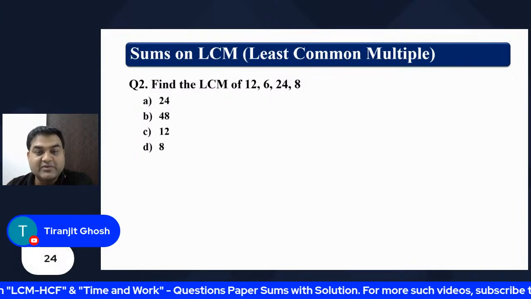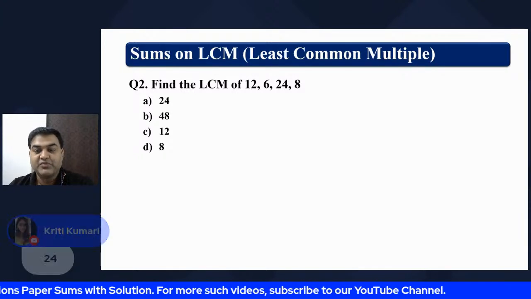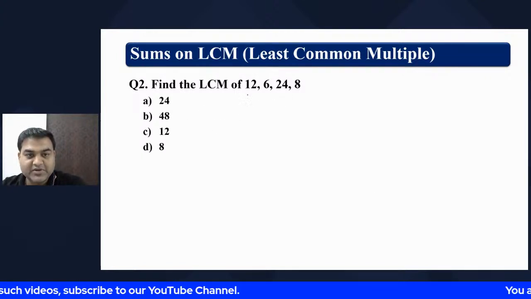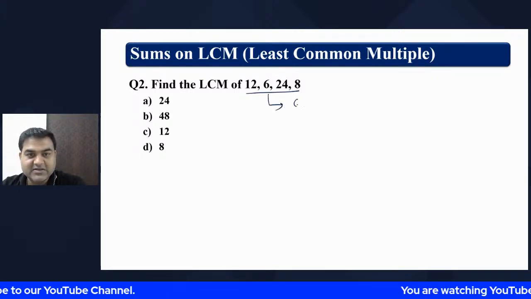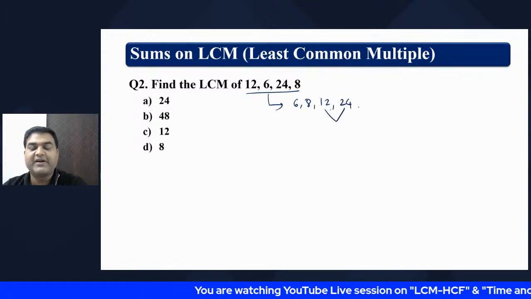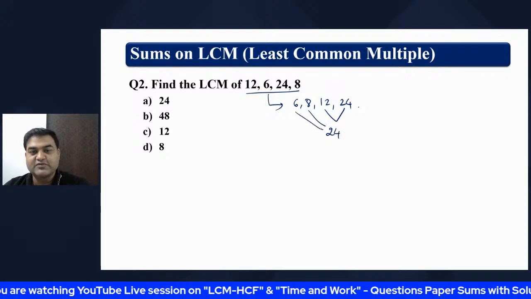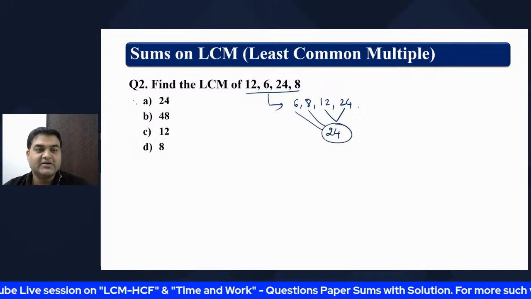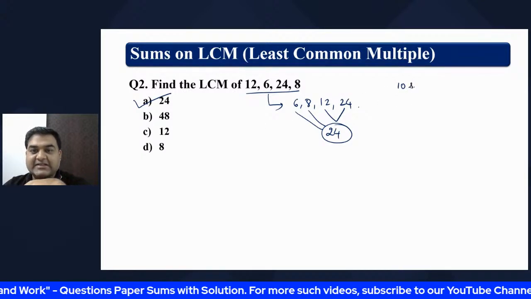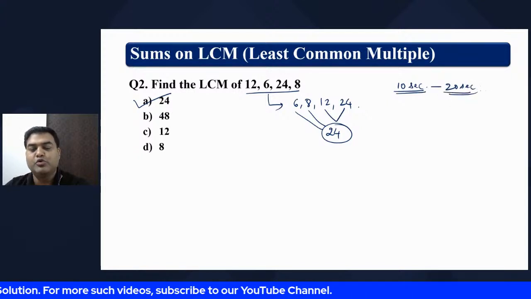Sum nicely. Wonderful. So for others who could not do this, the sum can be rewritten as 6, 8, 12, and 24. We'll try to find the LCM of these two numbers, which is 24. 8 3 ja 24, 6 4 ja 24. 24 is the right answer. So you can do this within 10 seconds, maximum 20 seconds you will take, not more than that.